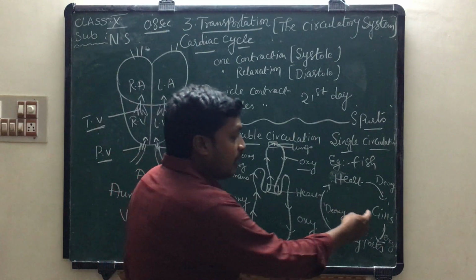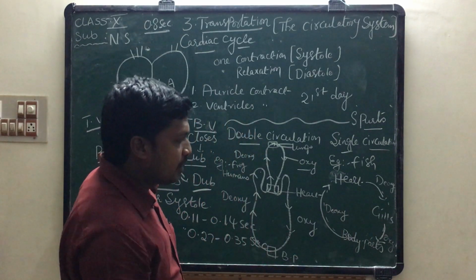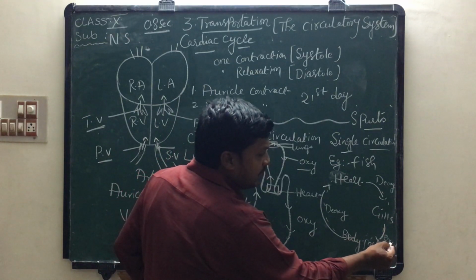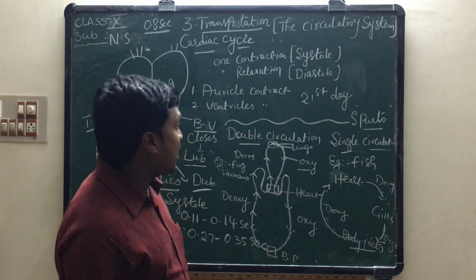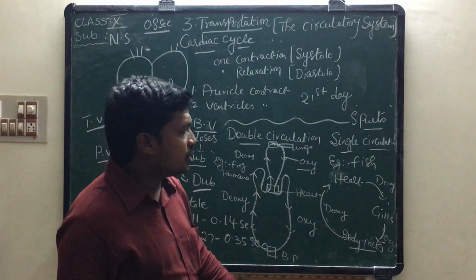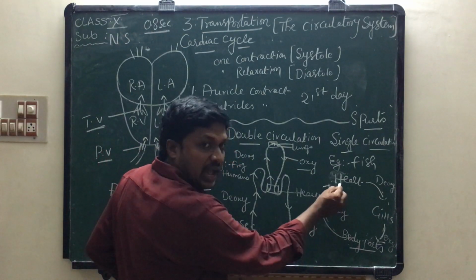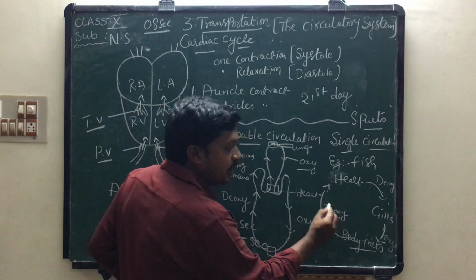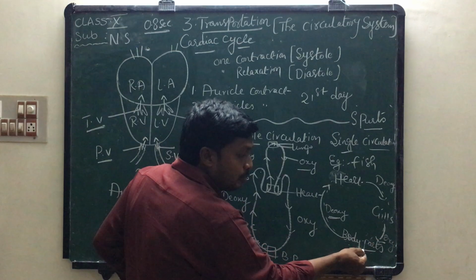Means here gills remove CO2 from blood and add oxygen to the blood. So the oxidized blood enters into the body parts. If you observe this flow chart, blood enters into the heart how many times? 1 time. See here, body parts to heart. Which blood? Deoxygenated blood. Again, heart directly to gills. Again, gills to body parts.